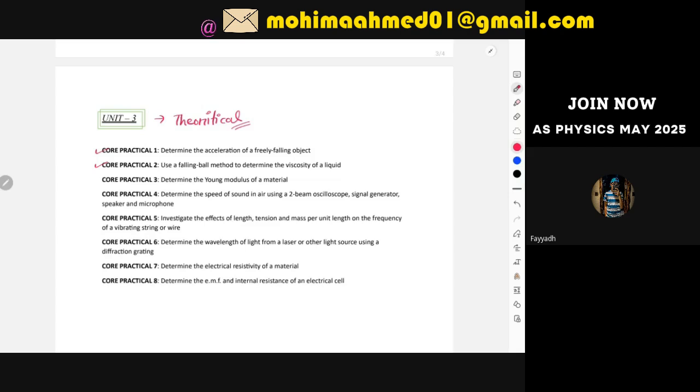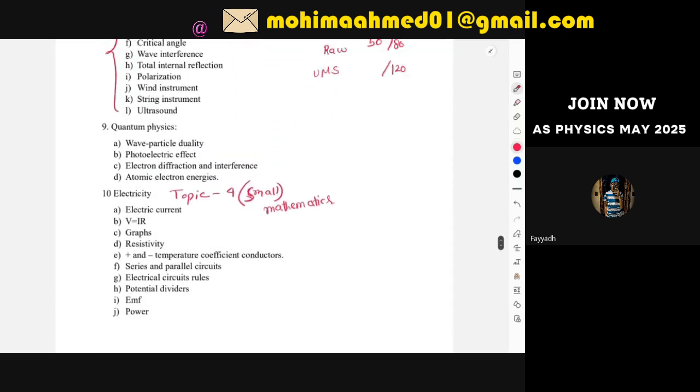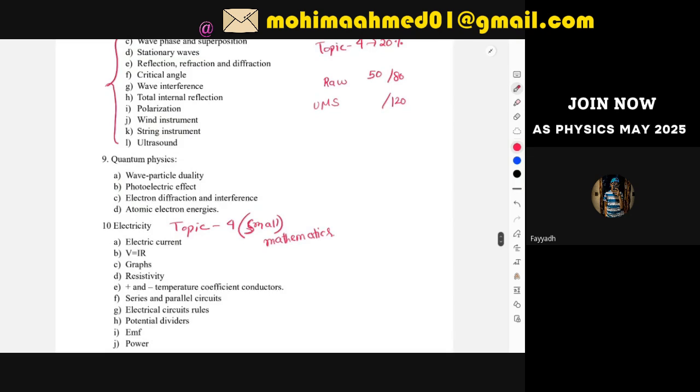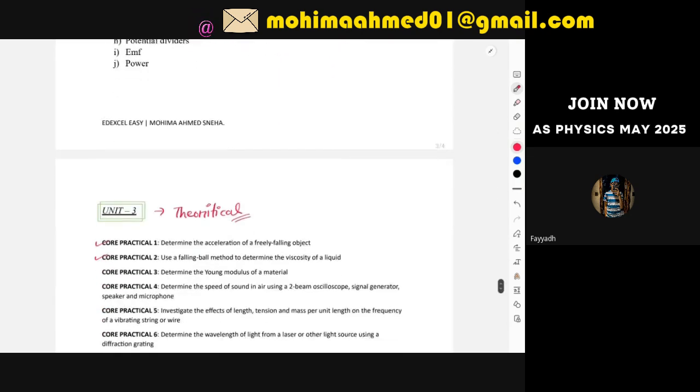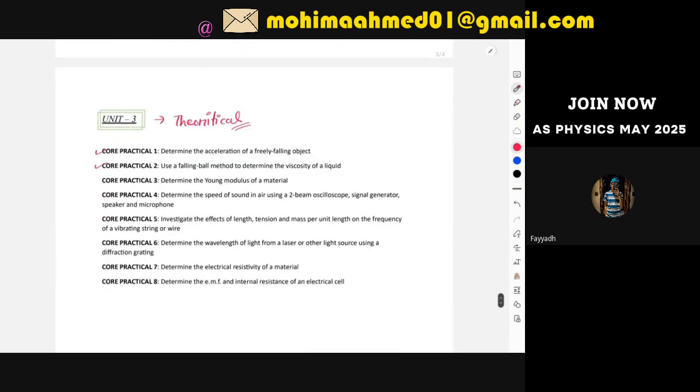You have to learn the description for all the 8 core practicals from unit 3 to sit for your unit 2 and unit 1 exam. So they are all related. And for unit 3, you are going to sit an exam of raw marks of 60 marks. And again, this will be converted into 120.